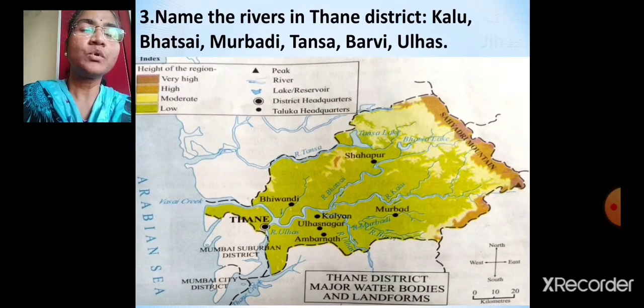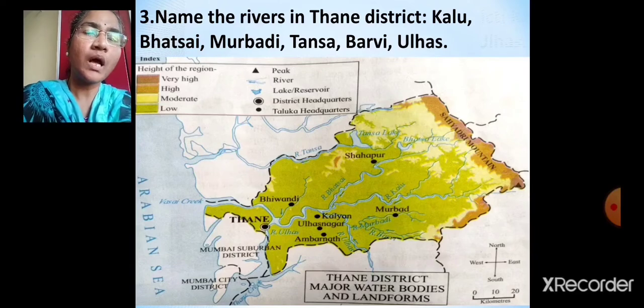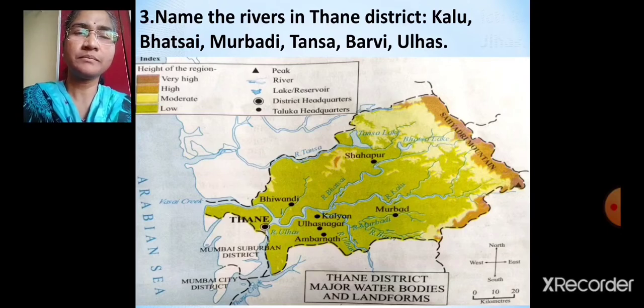Kalu, Bhatsai, Murbadi, Tansa, Barvi, Ulhas. All these rivers are there in Thane district. I hope this is clear.